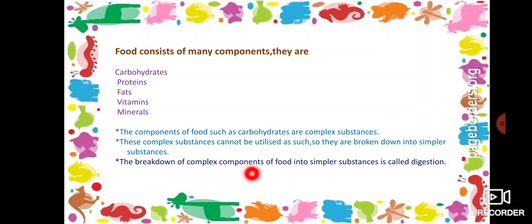The breakdown of complex components of food into simpler substances is called digestion. The food we eat contains carbohydrates, proteins, vitamins, fats, minerals. These components enter our body as food, but they will not be utilized in the same manner in our body. These complex components of food break down into simpler substances, and this process is called digestion. By this process, the food we eat is converted into simpler substances and it is utilized in our body. Let's study in detail about this digestion.